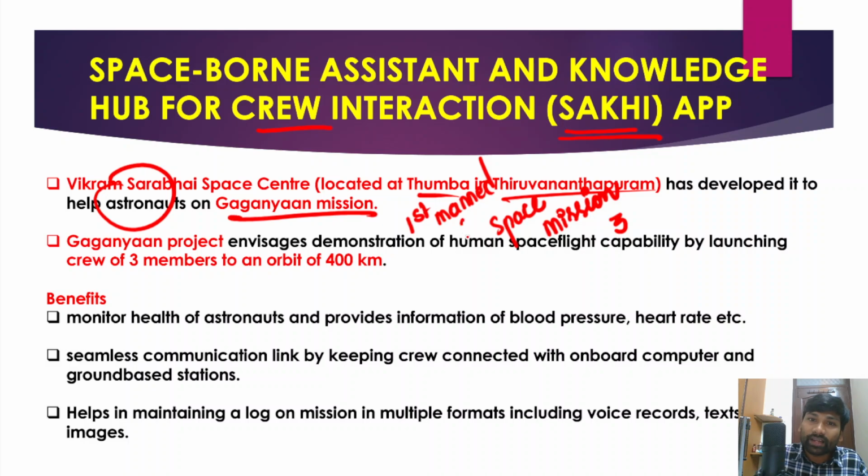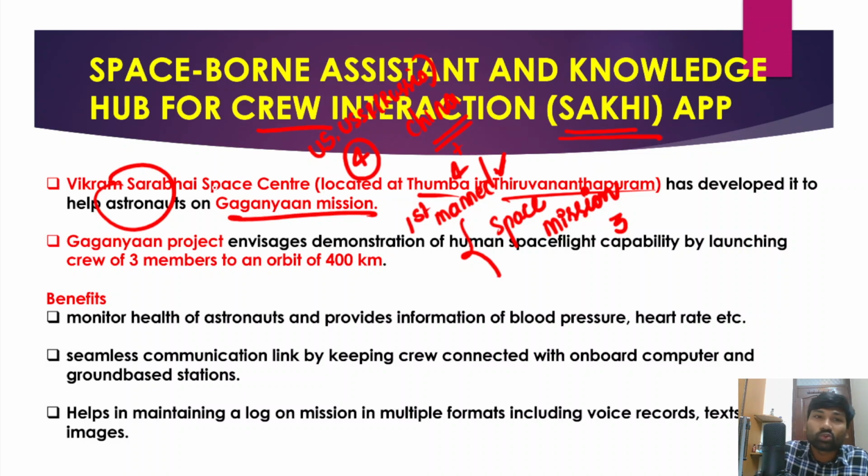In fact, India has been demonstrating its technology with respect to sending humans into space. If India successfully conducts the Gaganyaan mission, then India will become the 4th country to send human beings into space. The first 3 countries are the US, the former USSR, now Russia, and then China. So if the Gaganyaan mission is successful, India will become the 4th country to successfully send human beings into space, right?